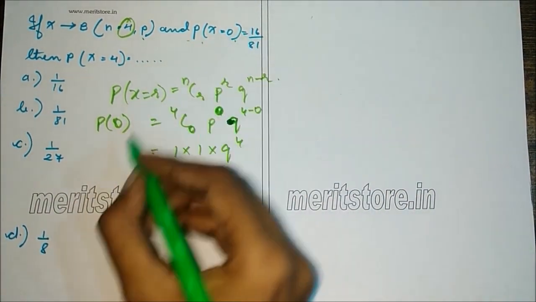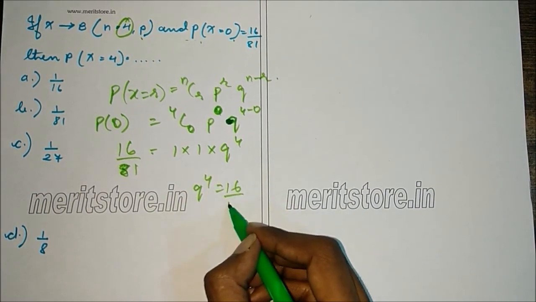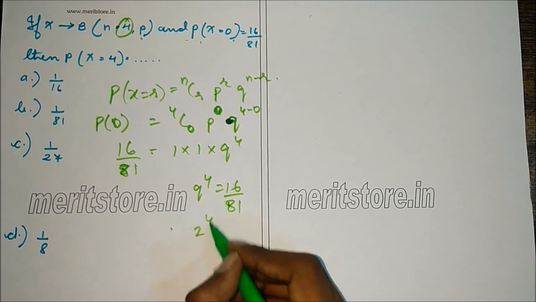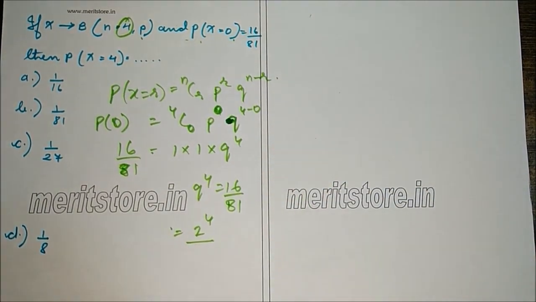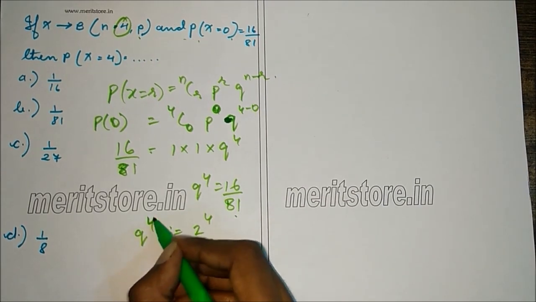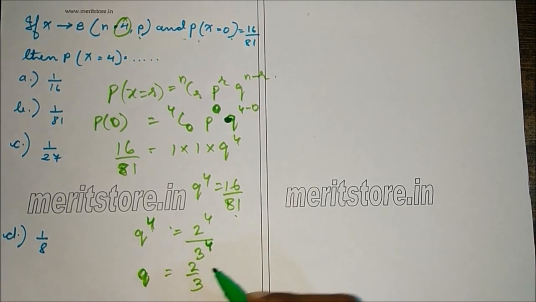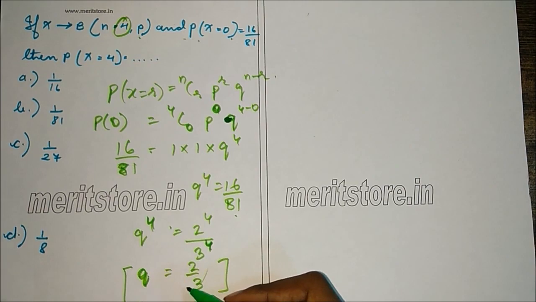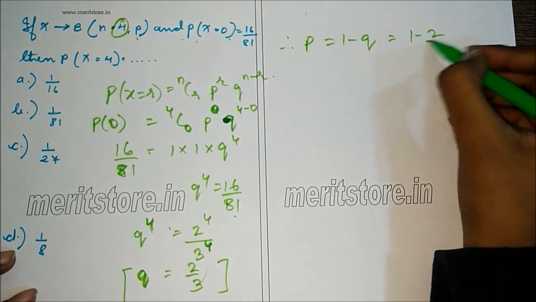But p of 0 is 16 by 81, so therefore q raised to 4 is 16 by 81. Now 16 is 2 raised to 4 and 81 is 9 square, that is square of 3 square, that is 3 raised to 4. So taking 4th roots on both sides, we can say q is 2 by 3. It cannot have negative value since it is a probability. So q is always positive, so it is 2 by 3. So therefore p is equal to 1 minus q, which is equal to 1 minus 2 by 3, is equal to 1 by 3.